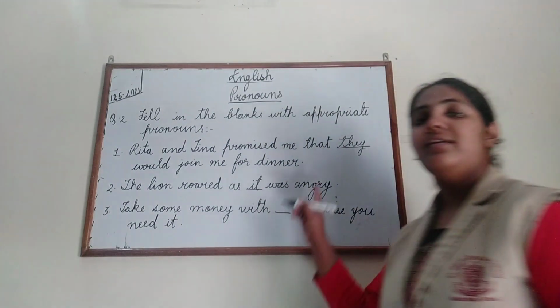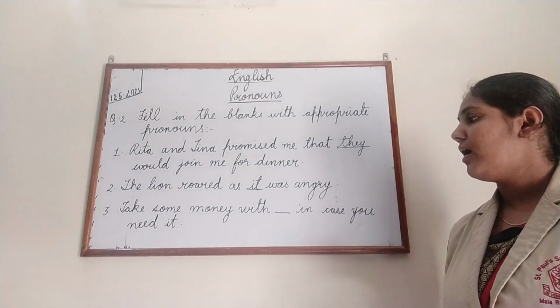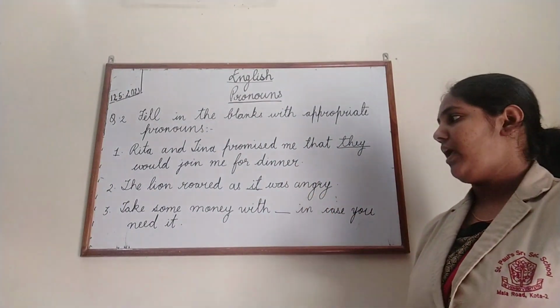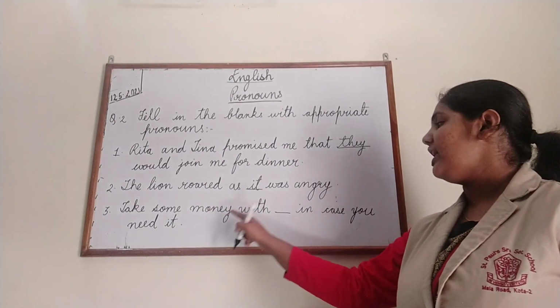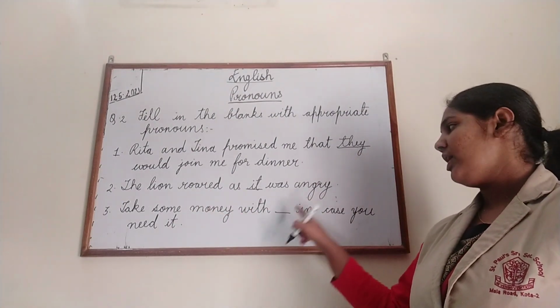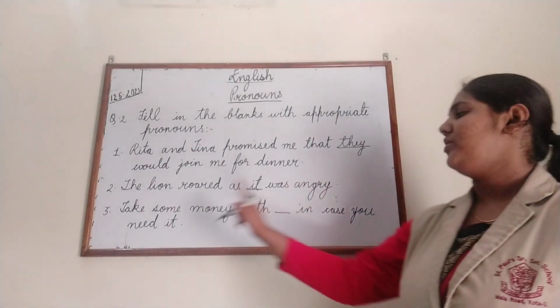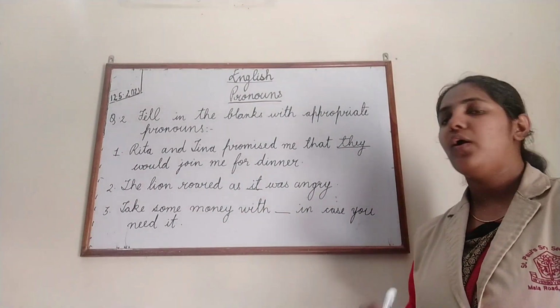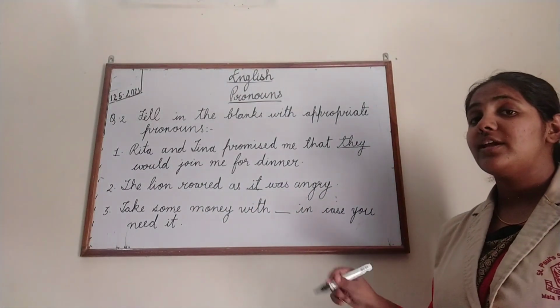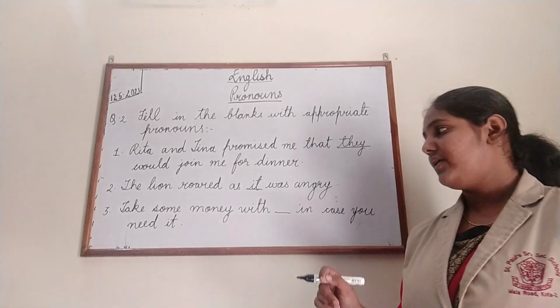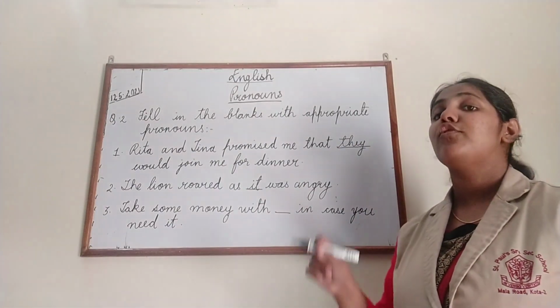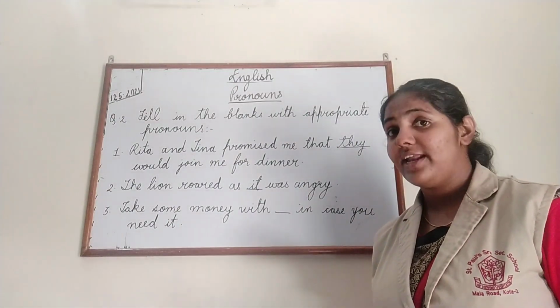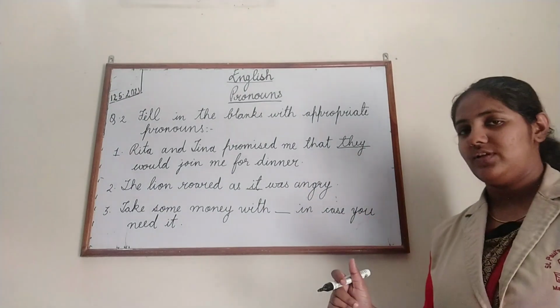Okay, write down it. Number 3. Take some money with Dash in case you need it. Okay, now see children, this is a little bit tricky, but if you use your presence of mind, you can get the answer of this.